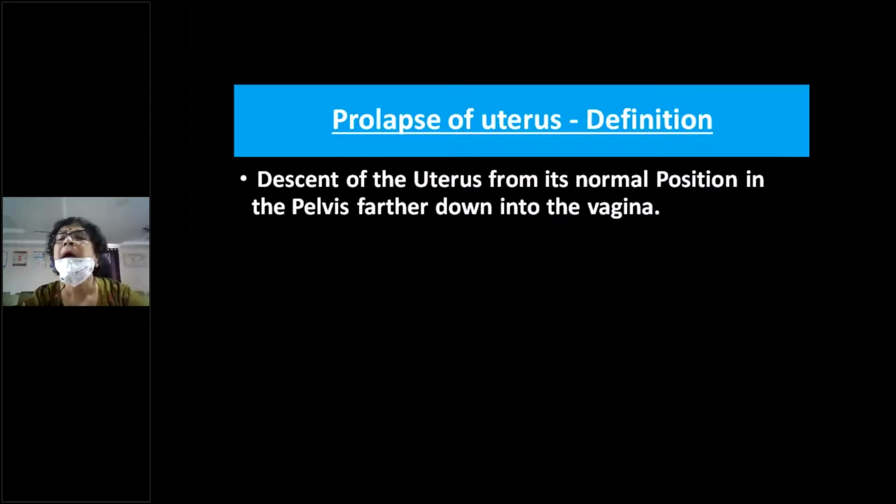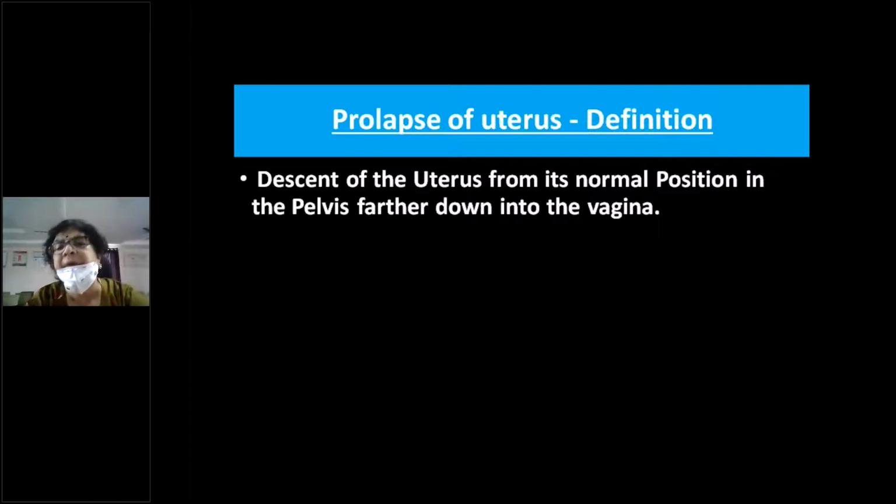Can you hear me? What is the normal position of the uterus in the pelvis? Anteversion, anteflexion. That is the normal position. The position is anteverted. When it is descending down, what do you mean?